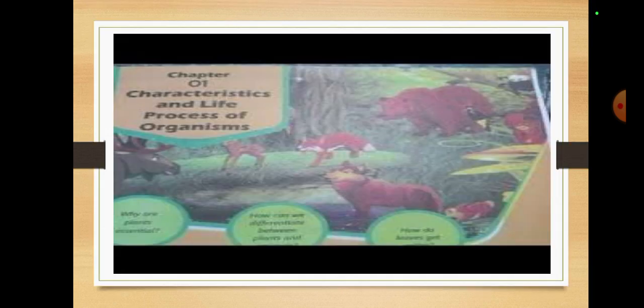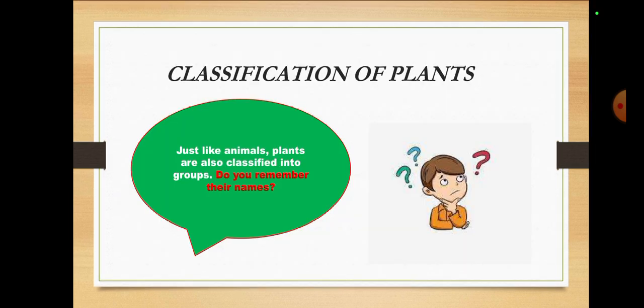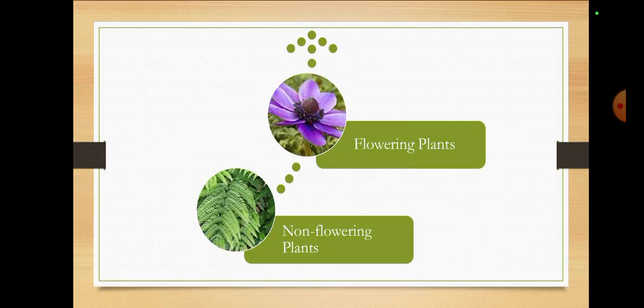Okay, so let's go. We are learning chapter 1, characteristics and life process of organisms. It is from the book of class 4. Classification of plants. Just like animals, plants are also classified into groups. Do you remember their names? Think about that. There are 3 names. They're very interesting. Like animals are classified, likewise, plants are also classified.